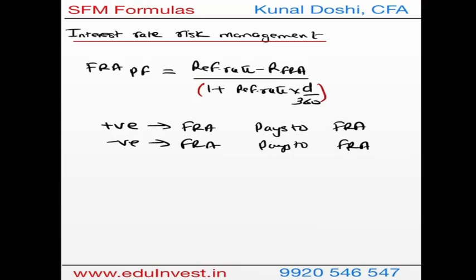However, since the FRA is quoted on some principal amount, that will be the notional principal. We'll have to multiply this difference with the notional principal times D over 360. It can be 360 or 365. Remember, it's notional principal because the principal is never actually exchanged. If this entire answer is positive, the FRA seller will have to pay the FRA buyer, and if the answer is negative, the FRA buyer will have to pay the FRA seller. Remember, the FRA buyer, the borrower, wants the interest rates to go up, and the FRA seller is the lender who wants the interest rate to go down.